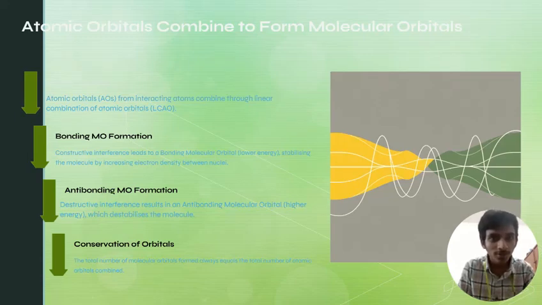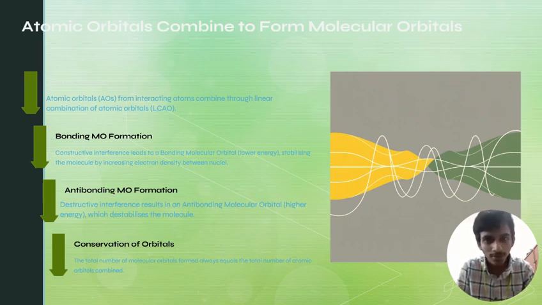If we discuss how atomic orbitals combine to form molecular orbitals, the atomic orbitals of the interacting atoms combine through linear combination of atomic orbitals. In bonding molecular orbital formation, constructive interference leads to a bonding molecular orbital, stabilizing the molecule by increasing electron density between the nuclei. In antibonding molecular orbital formation, destructive interference results in an antibonding molecular orbital, which destabilizes the molecule.